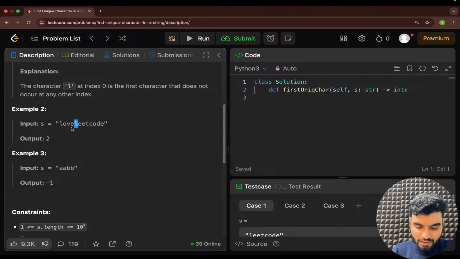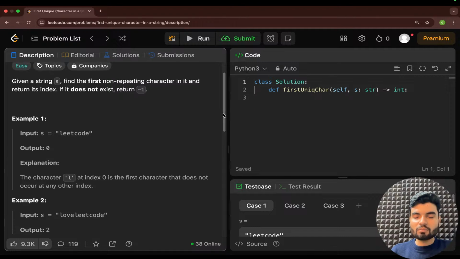This L is repeated, this O is repeated, this V is unique. So the index of this V is 2, right? The index of that V is 2, so you are returning output as 2. Similarly for this one, you don't have any unique character, that's why it returns -1. I hope this is quite clear to everybody.